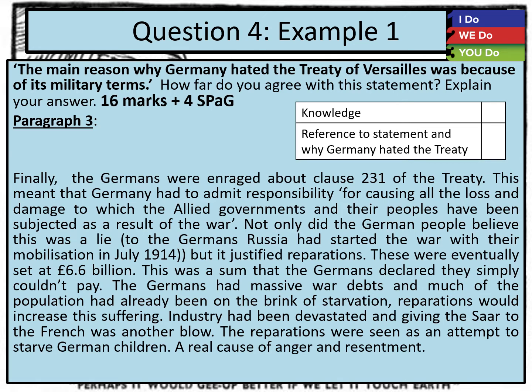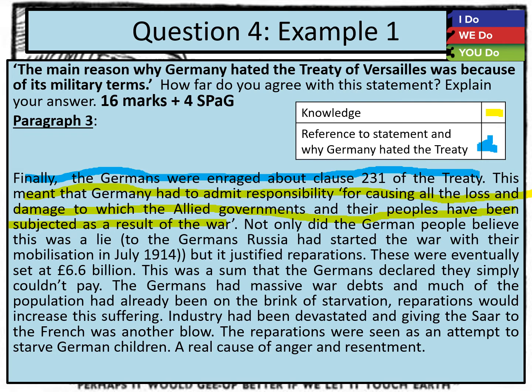Let's have a look at what I've written this time. Again, I'm going for yellow for knowledge, and I'm going for blue for that reference to why they hated the treaty. So finally, the Germans were enraged about clause 231 of the treaty. So now I'm going to go into what this was. This meant that Germany had to admit responsibility for causing all the loss and damage to which the Allied governments and their peoples have been subjected as a result of the war.